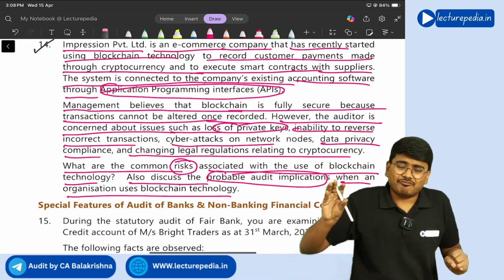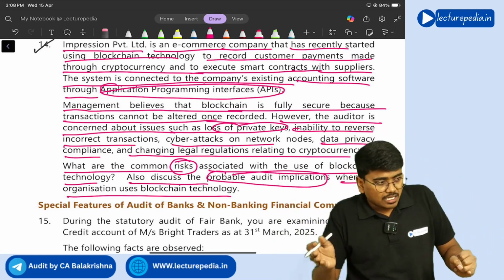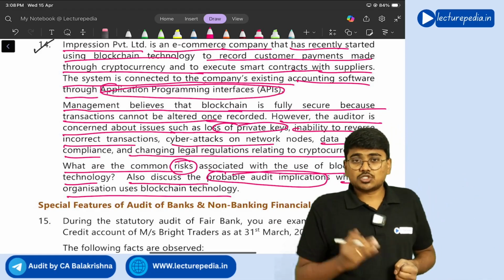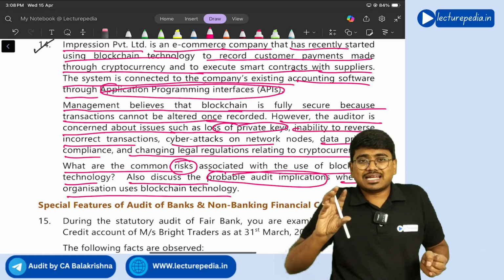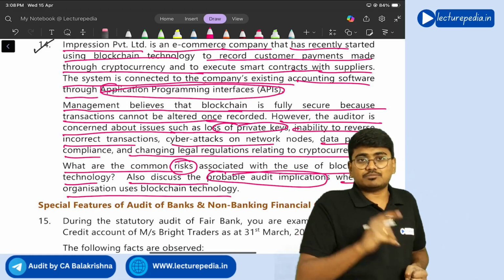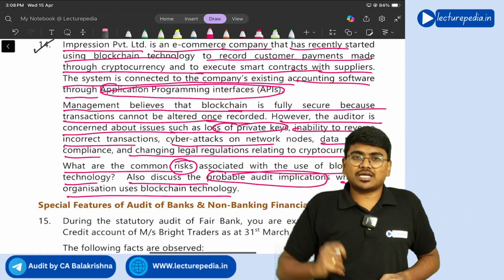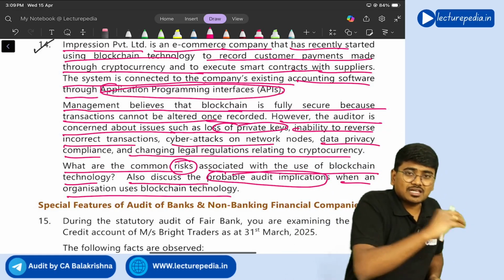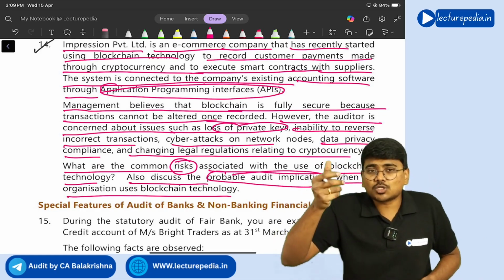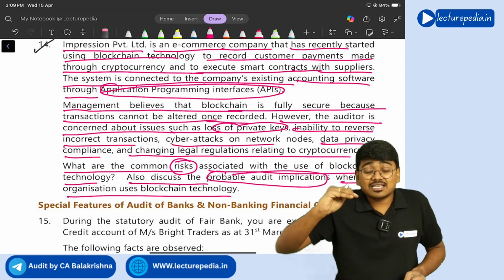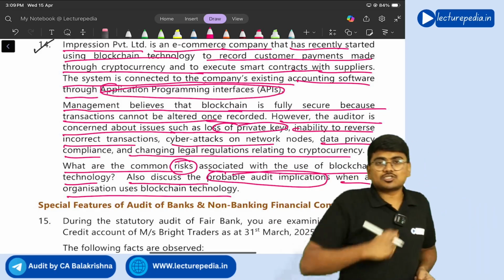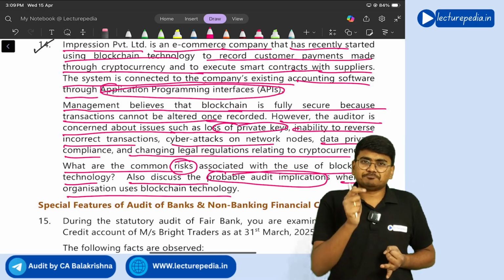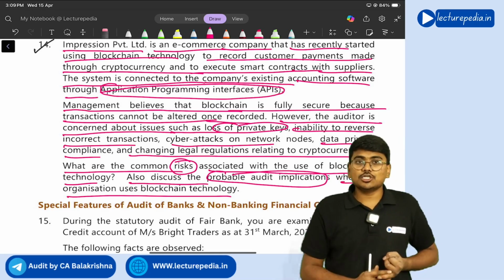It works as an integration to the existing software or technology. It gets integrated with the existing systems through API, application programming interface. Since it integrates with the existing software, if it is not coded properly, there is a risk to the existing software also. That is the second aspect to be considered by the auditor.